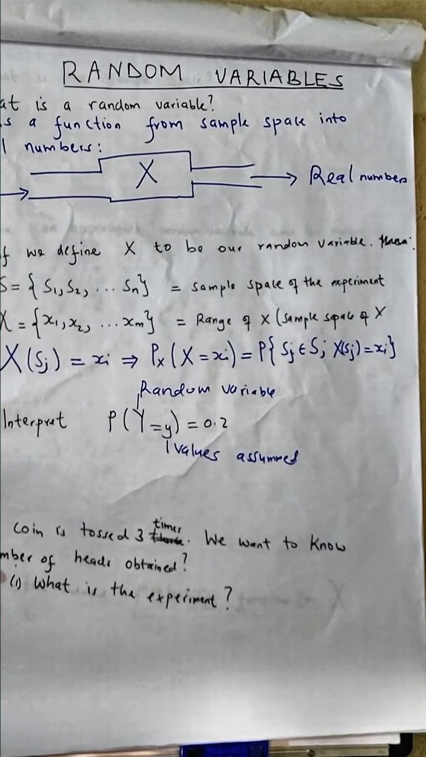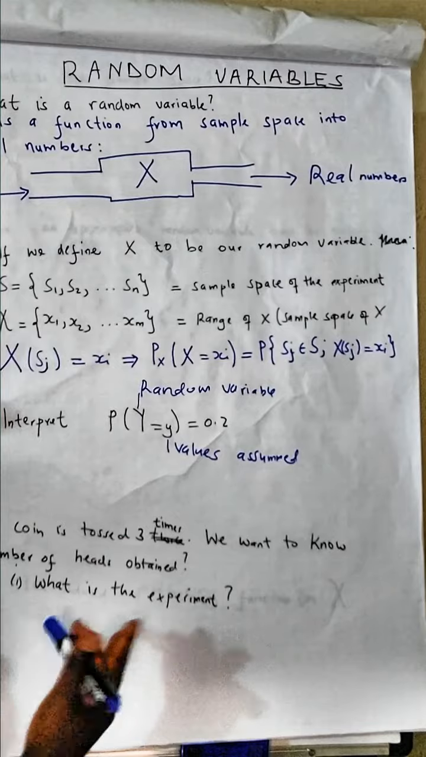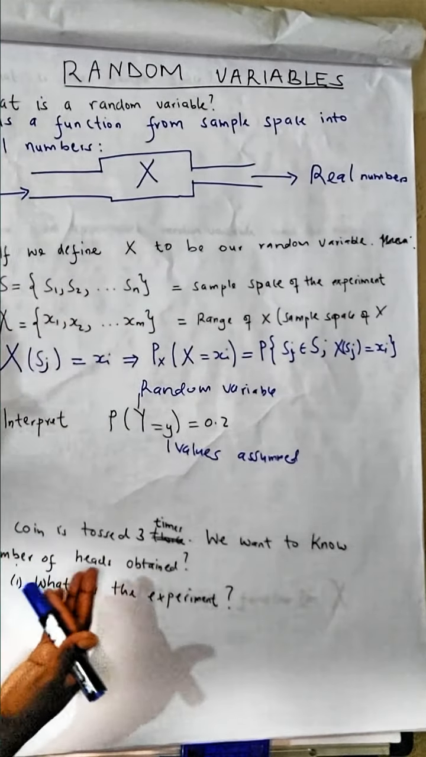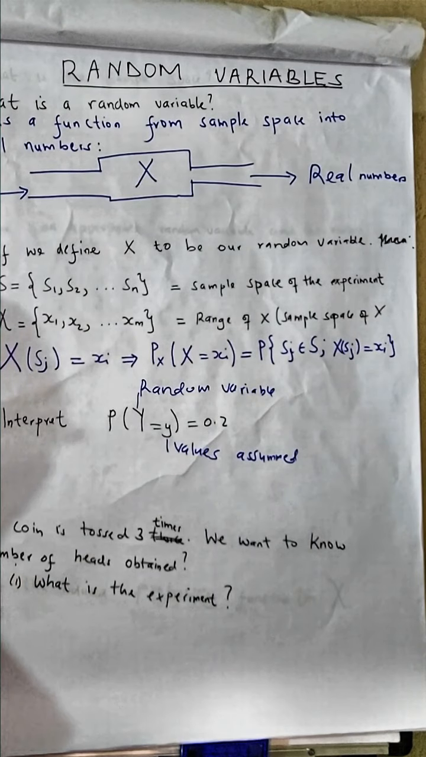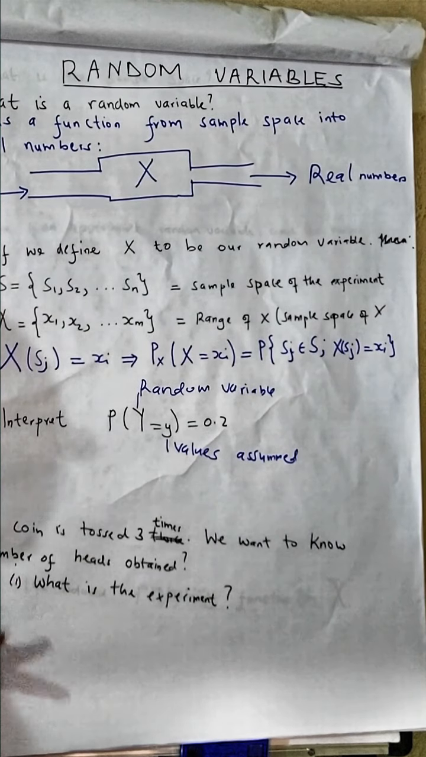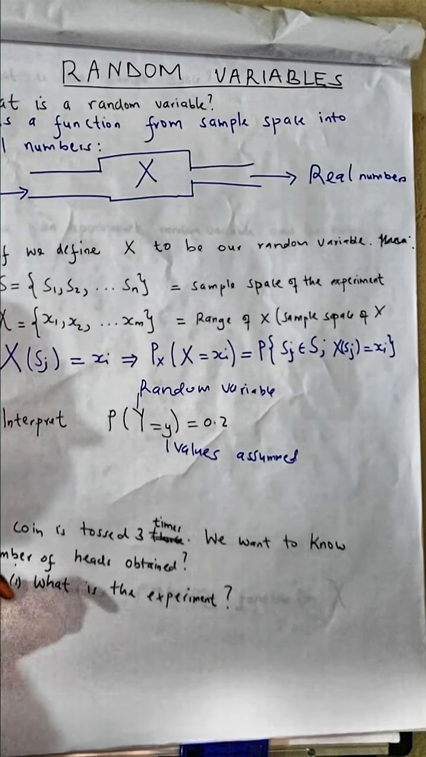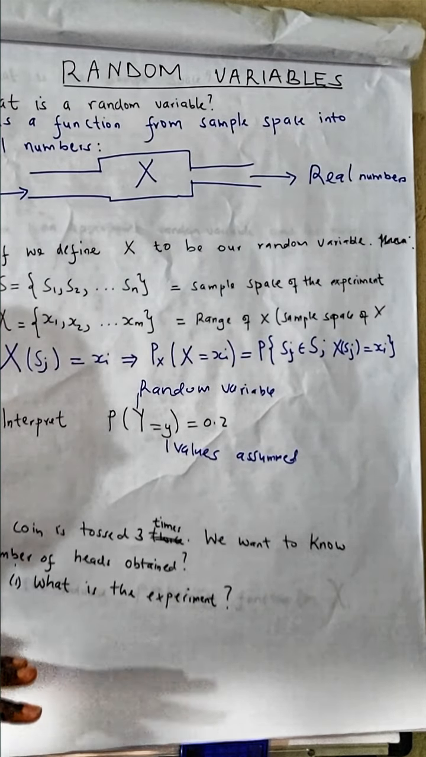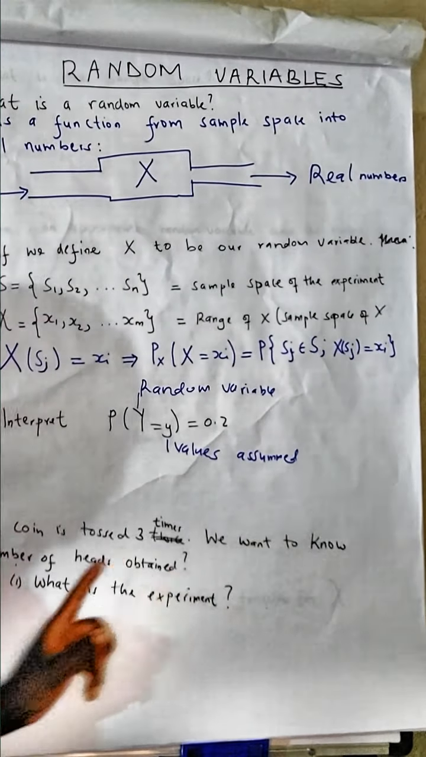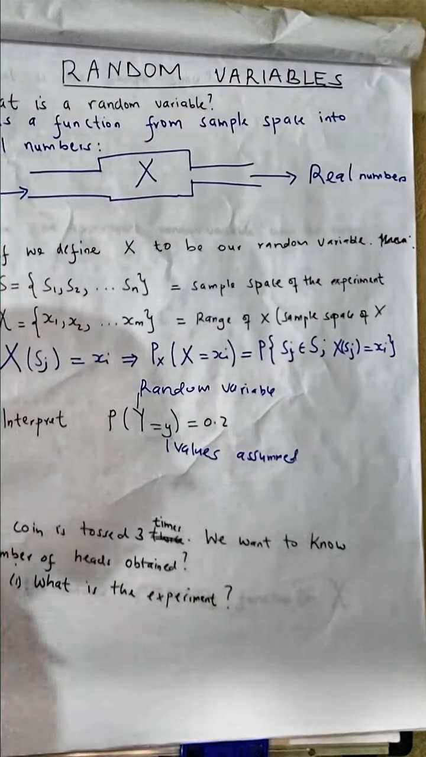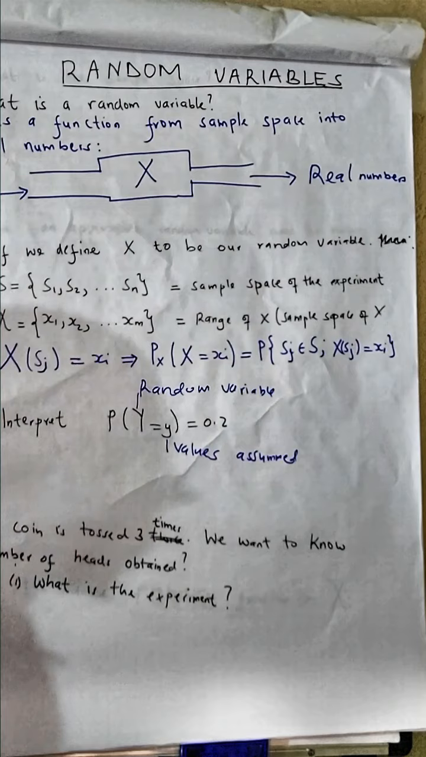Example 3, we can check this one. A coin is tossed 3 times. We want to know the number of heads obtained. Every time you are given a question, always follow these 3 steps, because they will help you define the correct random variable. Keep in mind that our aim is to know the number of heads obtained.